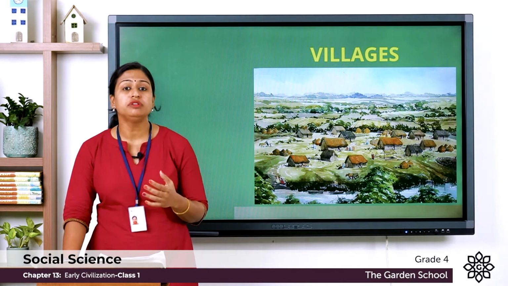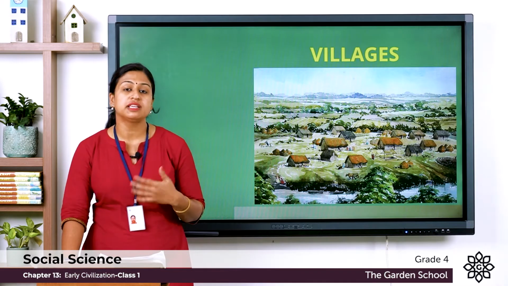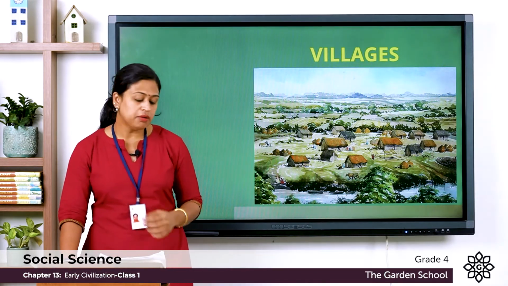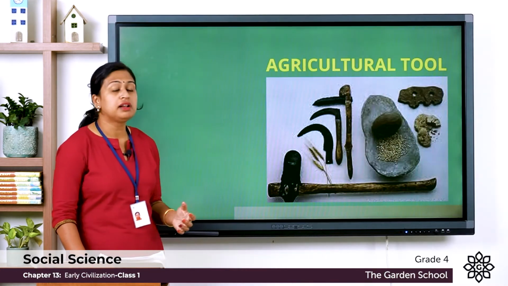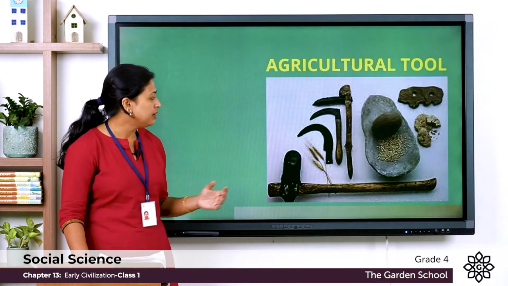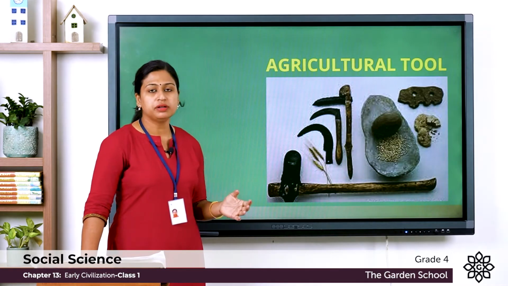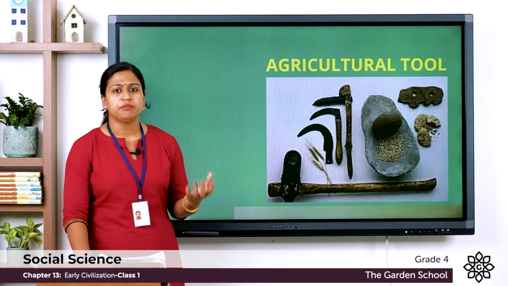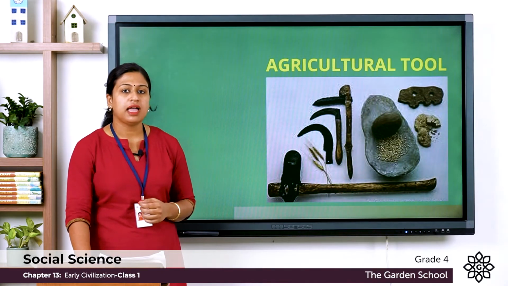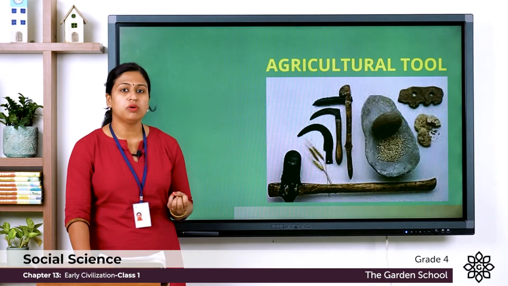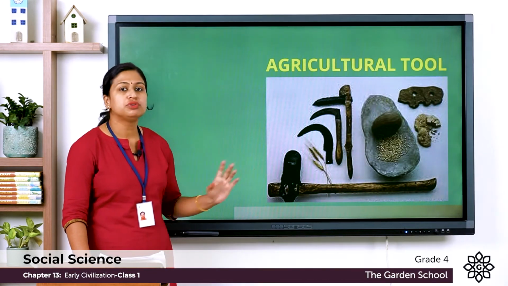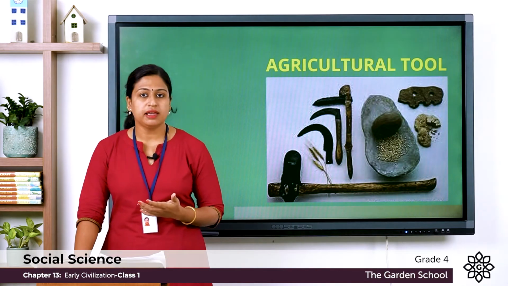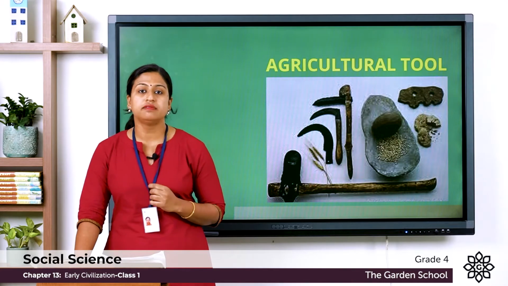And they were also good farmers and they started to produce extra food crops to support larger villages. And farmers also invented agricultural tools. So you can see here axe, sickle, hammer, grinding tools. So these tools were invented by the people to make their work easier, and they used stone, bones, wood, metals to make these agricultural tools. So new ideas were developed and this resulted in civilization.